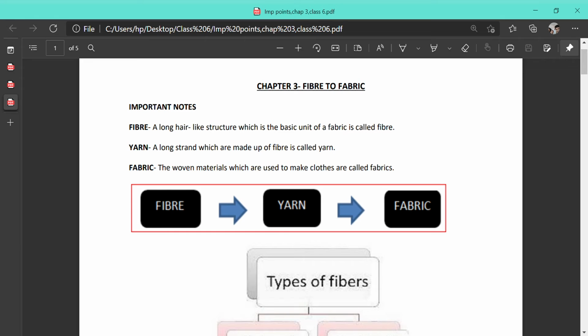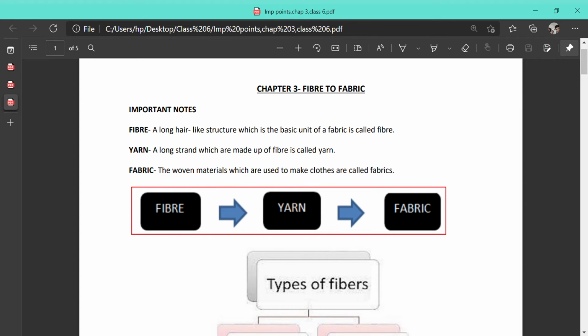Hi children. So today we will start the third chapter, fiber to fabric. Before coming to the main concept, we are going to know about some important terms. First, you can see what is fiber. We should know what is fiber. A fiber is a long hair-like structure which is the basic unit of a fabric.